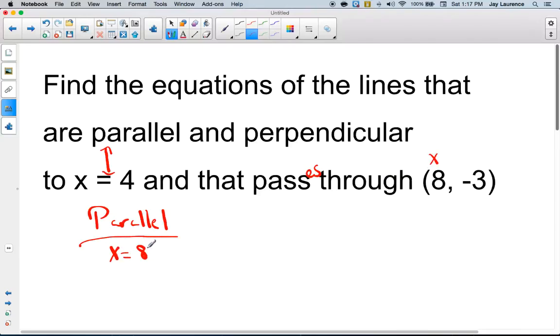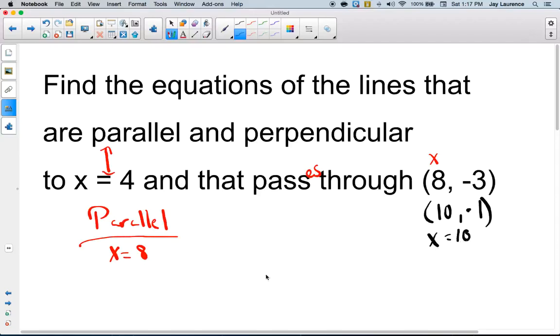Because the first line was vertical, its equation was x equals 4. A parallel line to that would be vertical, so it's going to be x equals whatever the x-coordinate is. If you had a different point, if it said and passes through the point, say, (10, -1), well, then the equation would be x equals 10.